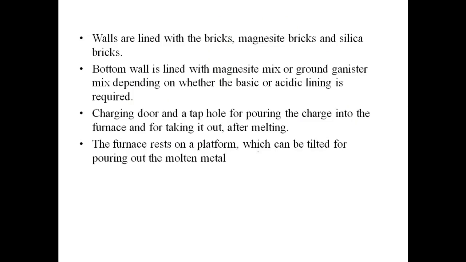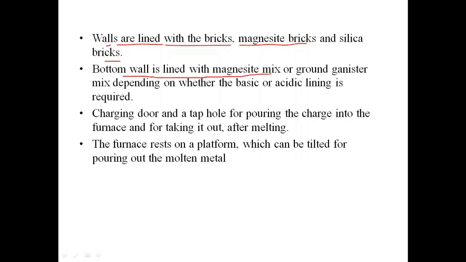Let's have in detail the points about the construction. Here we can see there are walls. As I told, the walls are lined with refractory material, so that the heat does not come out of the furnace. It should reflect the heat back into the furnace, right. These are lined with magnesite bricks and silica bricks.